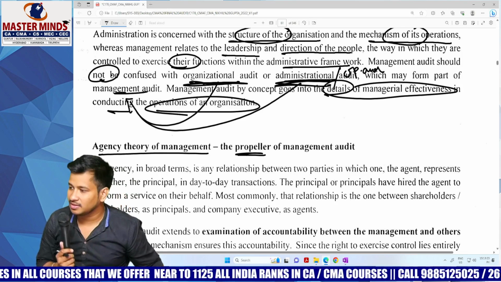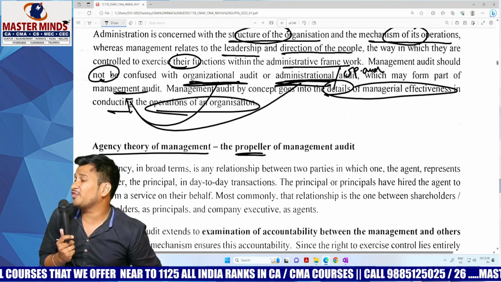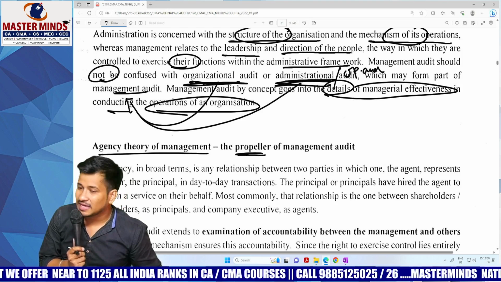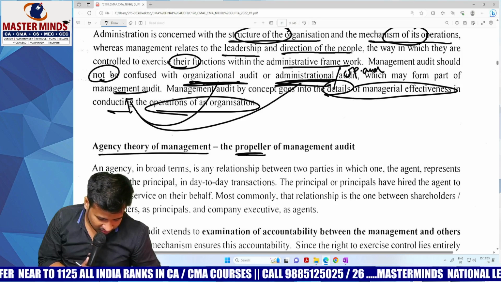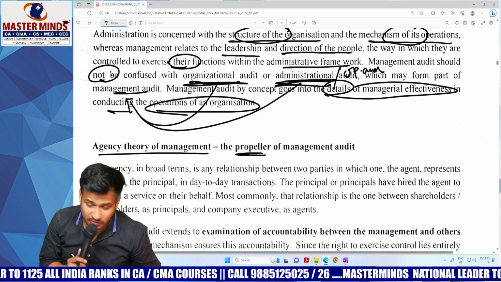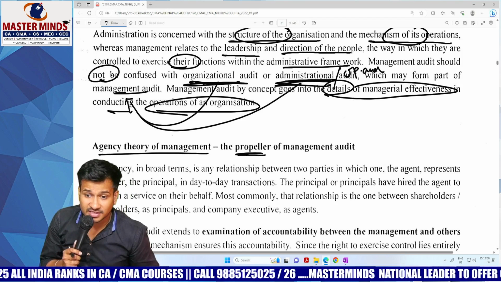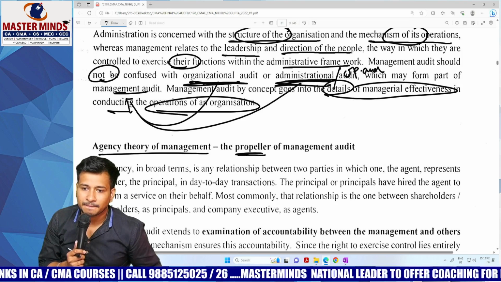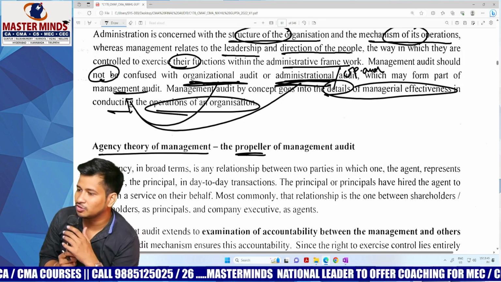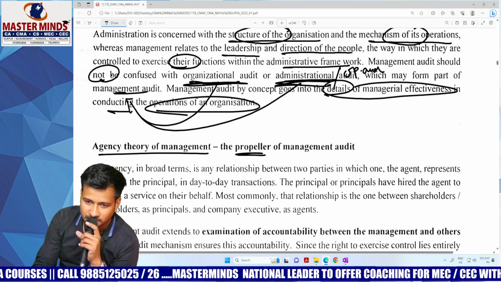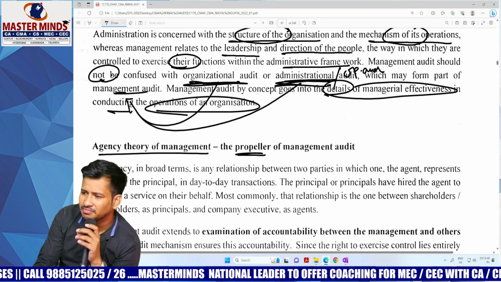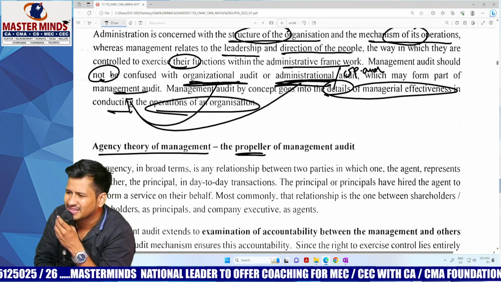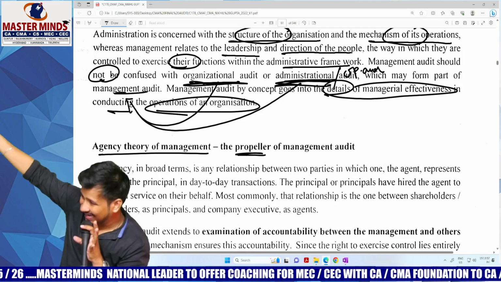My dear children, whose funds are there in the companies? Shareholders' funds. Can shareholders interfere in the day-to-day management of the company? No, it is not at all possible. Board of directors will restrict. You may ask a question: why? It is their money, but why are the shareholders not a part of management? Because shareholders are huge in number. If they interfere in day-to-day operations, they cannot do the work properly.